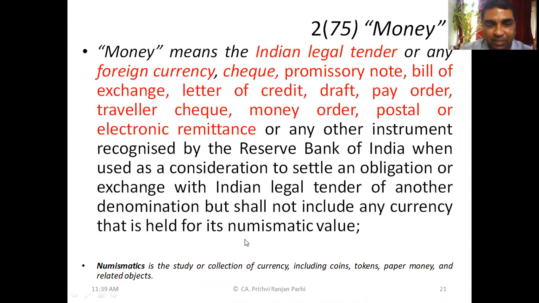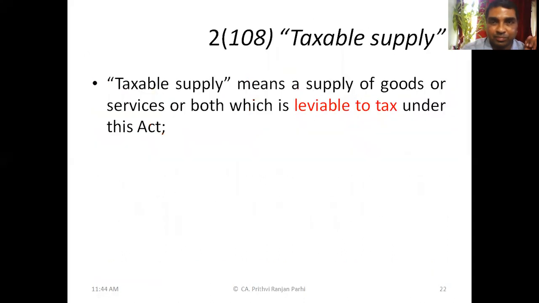for its numismatic value. Numismatic value means there are some people who collect currency for a different purpose. For them it has a different value. So those kinds of currencies which have only numismatic value will not be considered as money. Otherwise, everything is money. Is it clear to you?